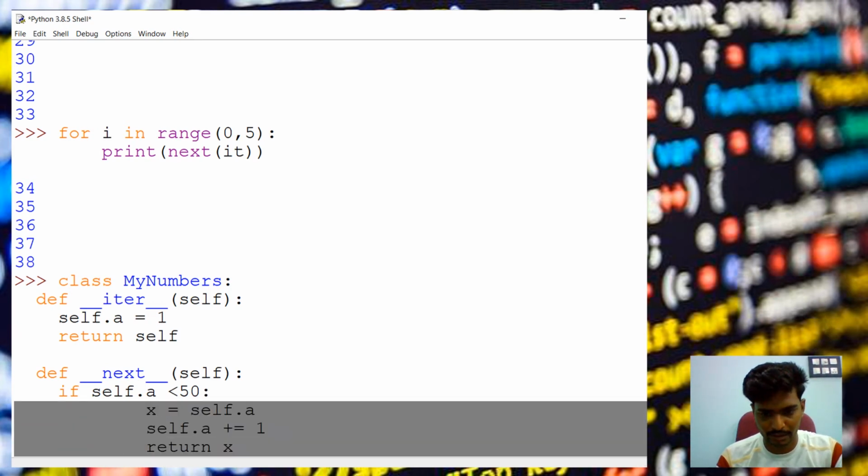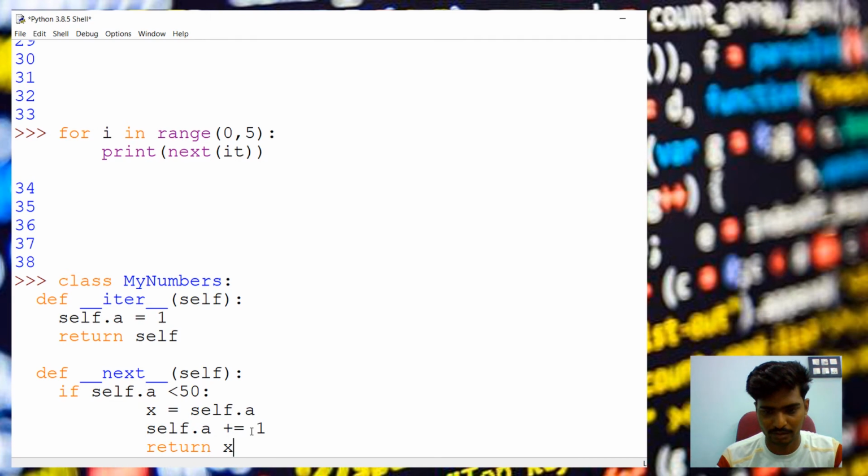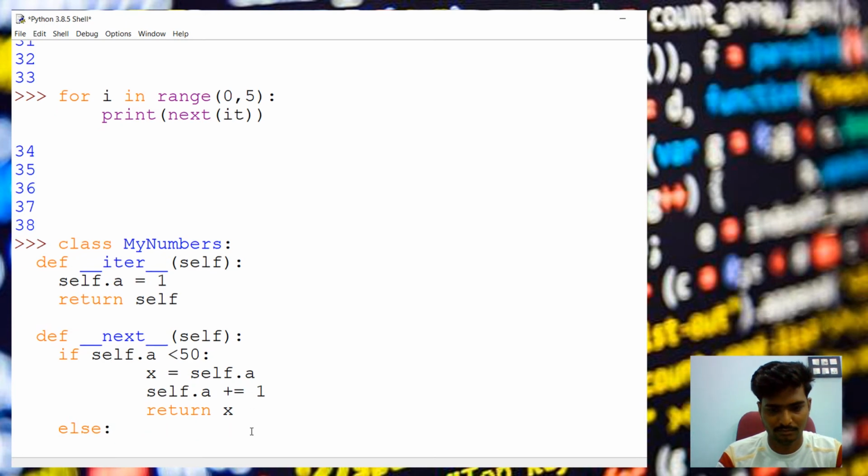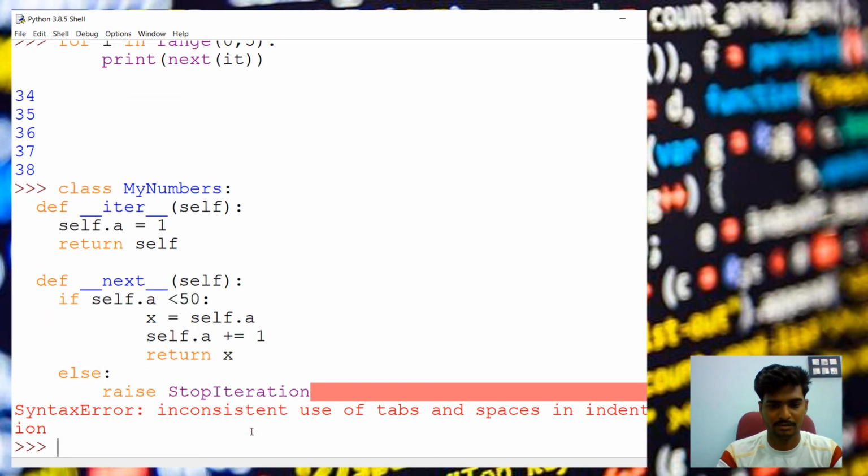So we will use indentation here, sorry. Else we have to raise StopIteration. Okay, we have to raise the StopIteration.